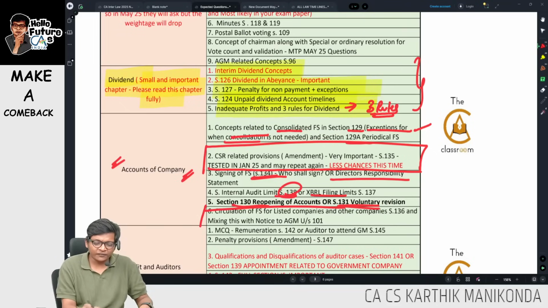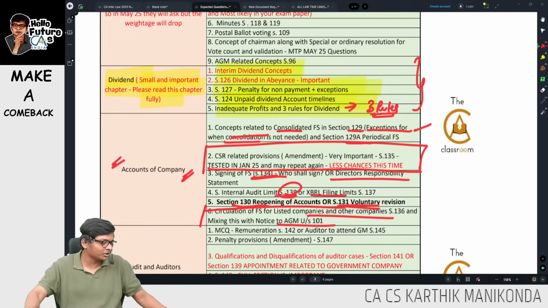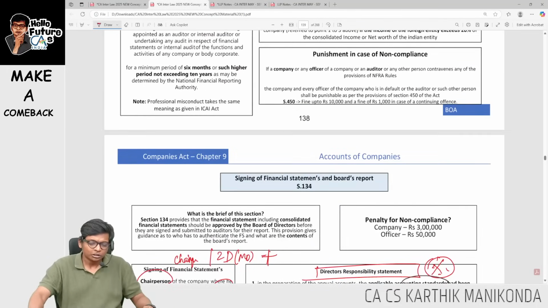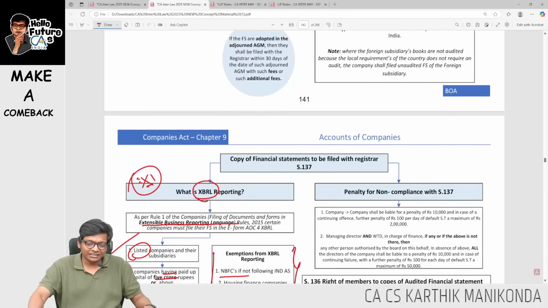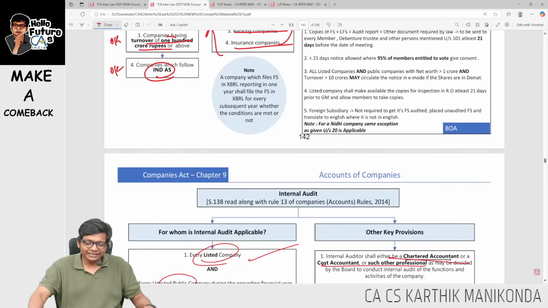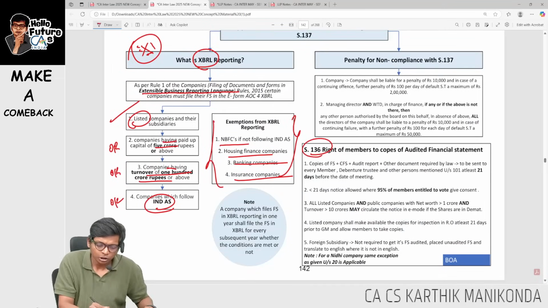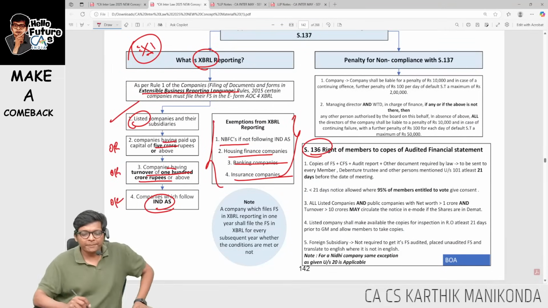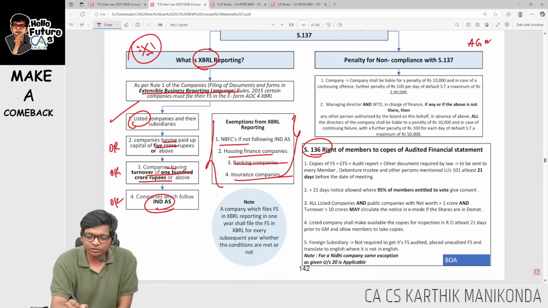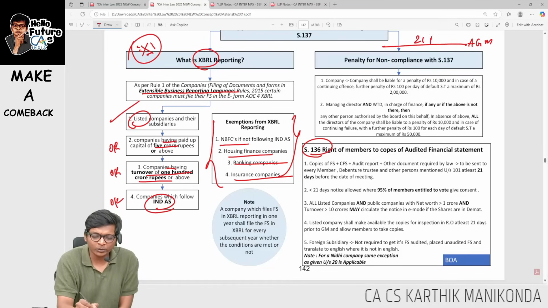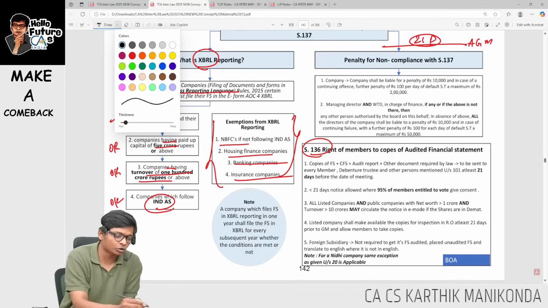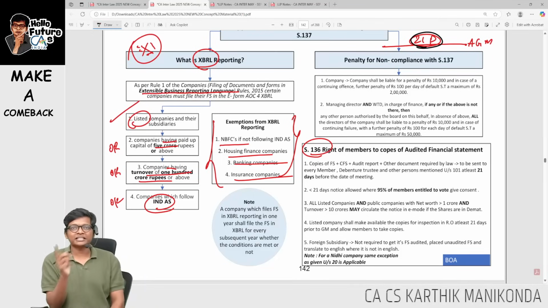Next is circulation of FS for listed and other companies, section 136, along with notice. So there is a heavy chance that the 136 concept can be tested along with notice, guys. So 136 is basically before the AGM. 21 days before the AGM, just like the notice, you have to circulate the financial statements to members.